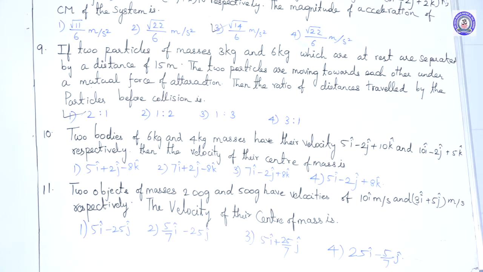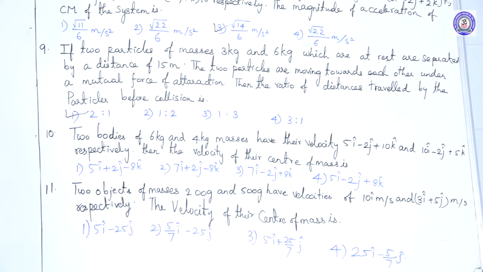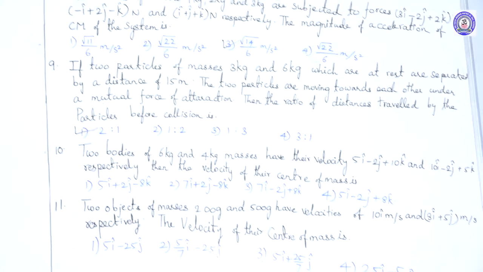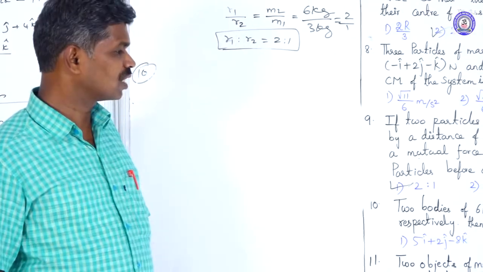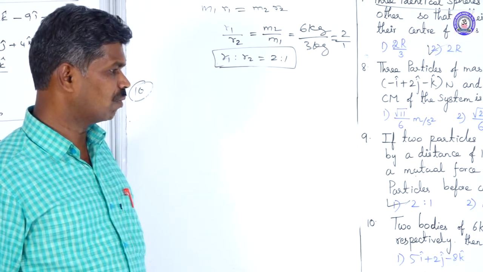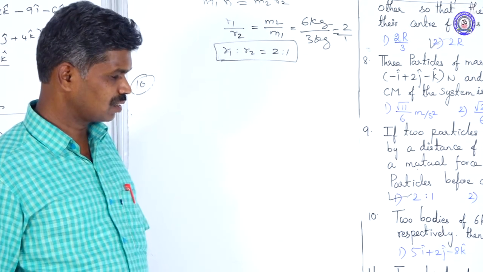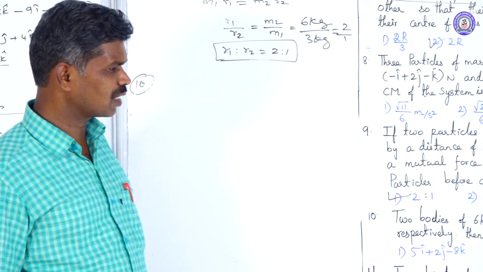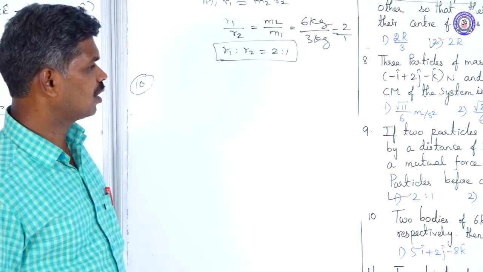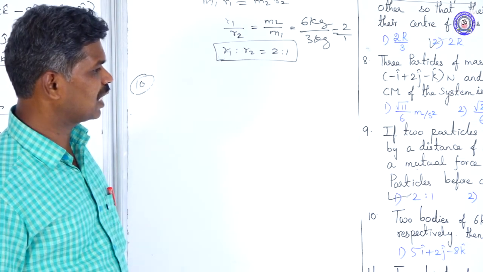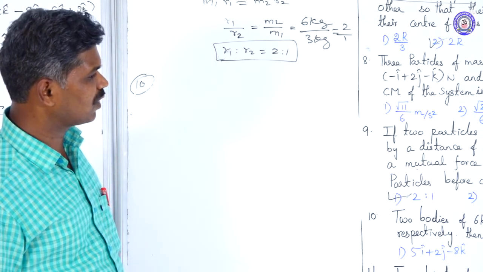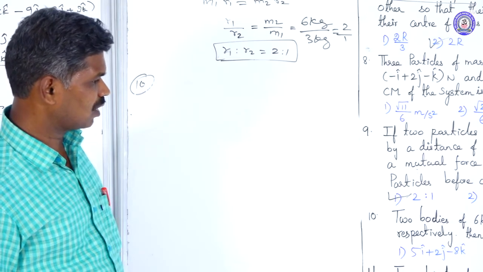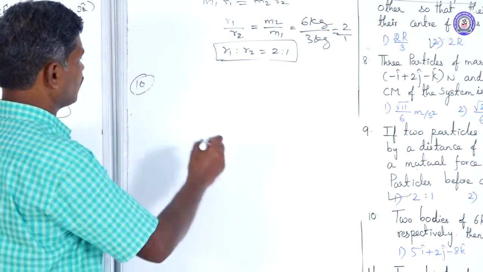Then find the velocity of the center of mass. We have the formula for the velocity of the center of mass.